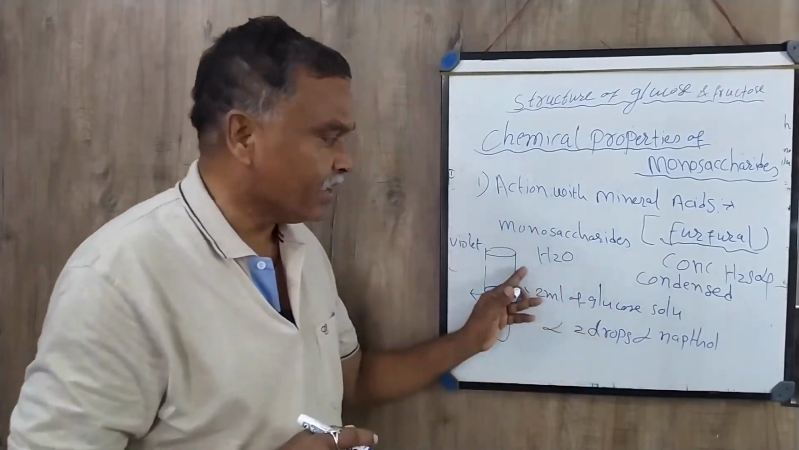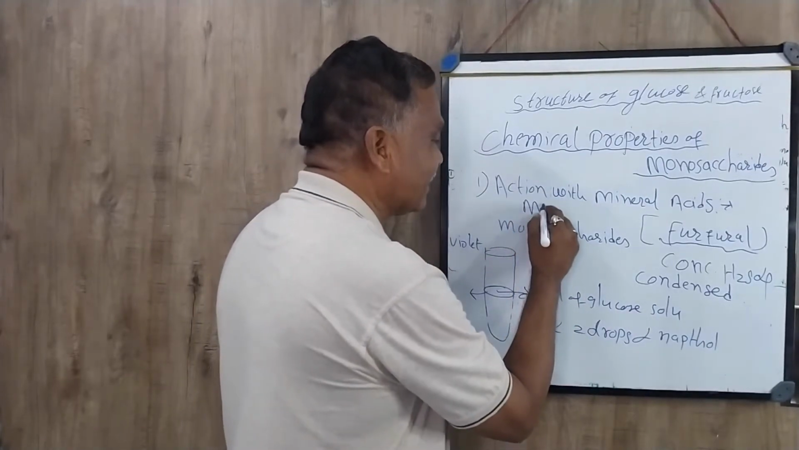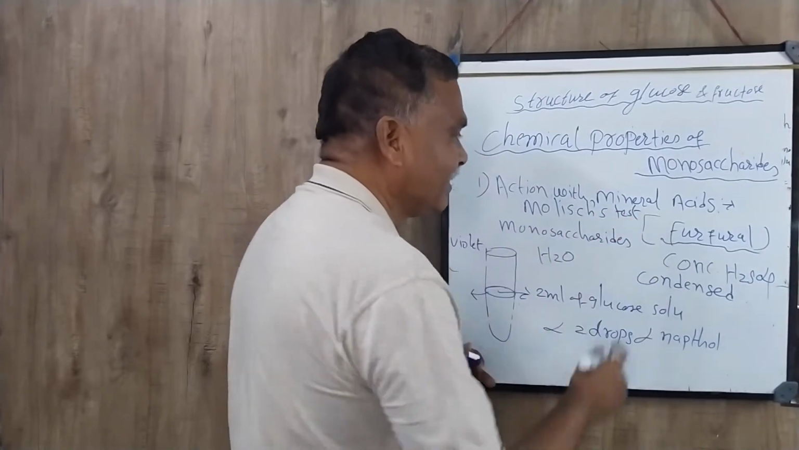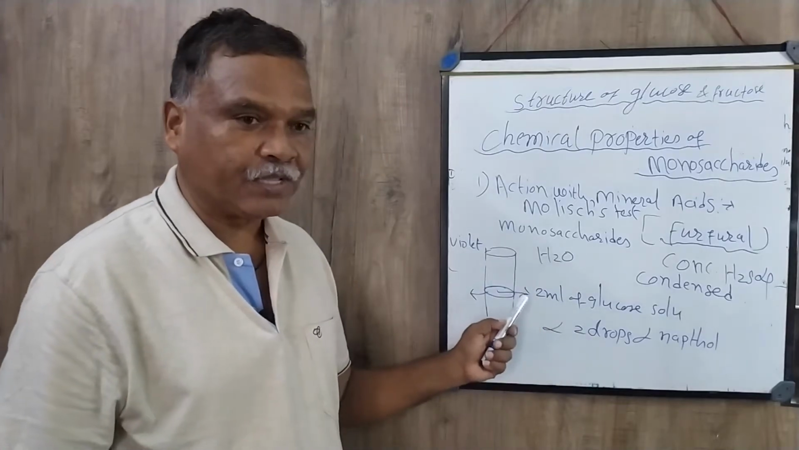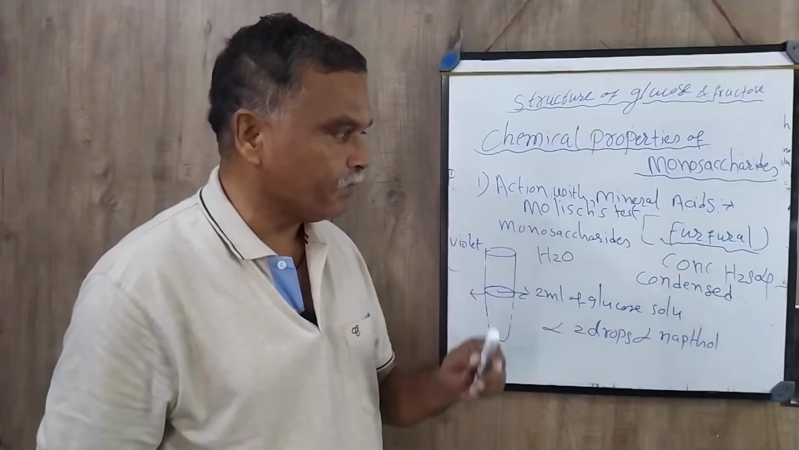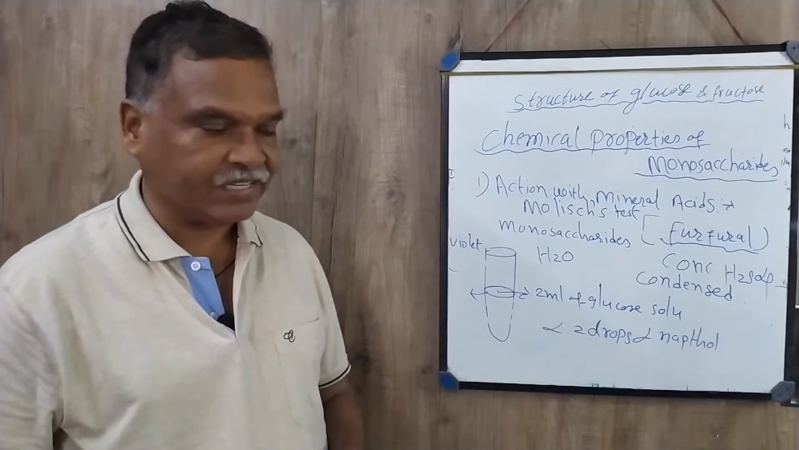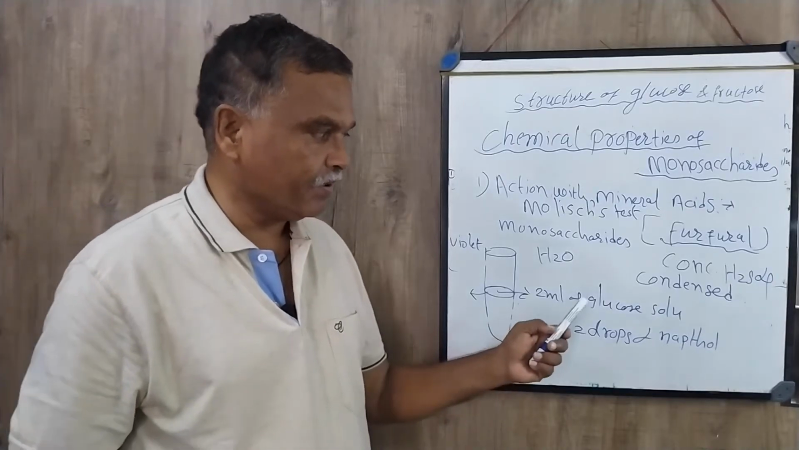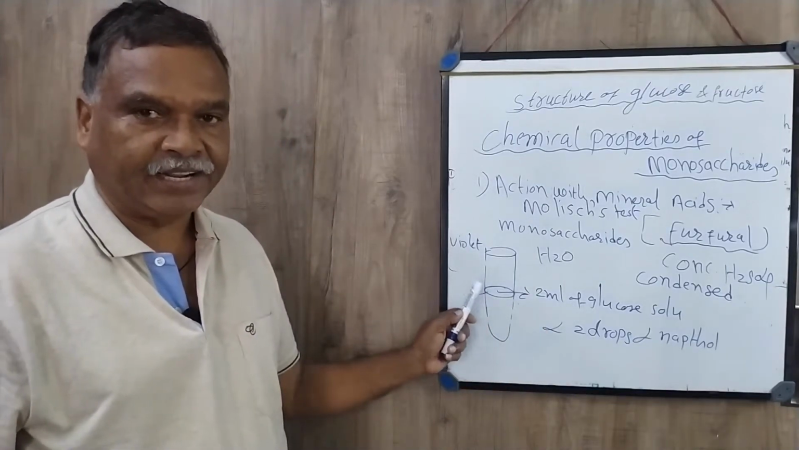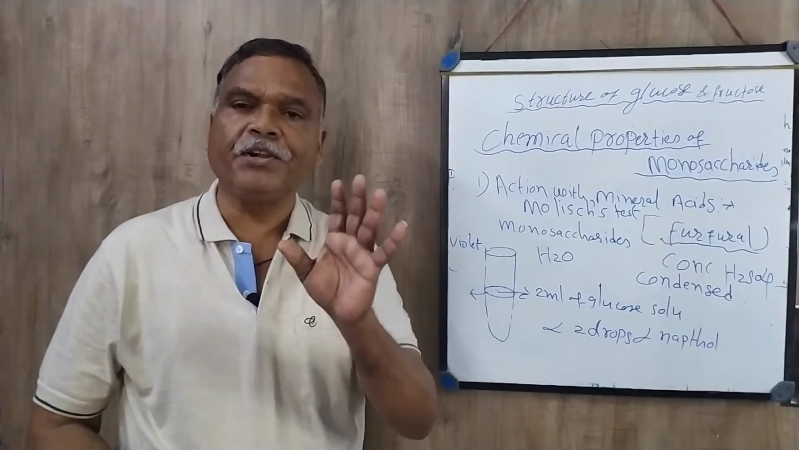Dehydration takes place here, and this test is known as the Molish test. Here you must know that in the Molish test, monosaccharides are treated with concentrated sulfuric acid, and by adding 1 or 2 drops of alpha naphthol, you get a violet ring structure in the center of the test tube.